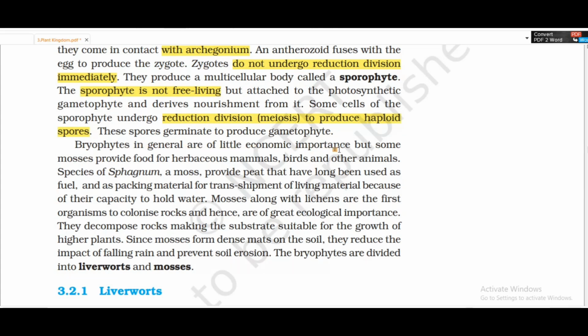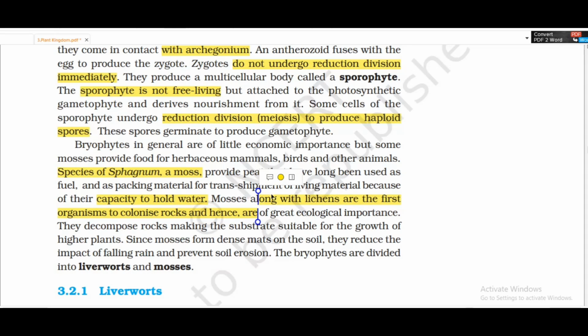Bryophytes are generally of very little economic importance, but some mosses provide food for herbivorous mammals, birds, and other animals. Species of Sphagnum, a moss, provide peat that has long been used as a fuel, and as a packing material for transshipment of living material, because of their capacity to hold water.